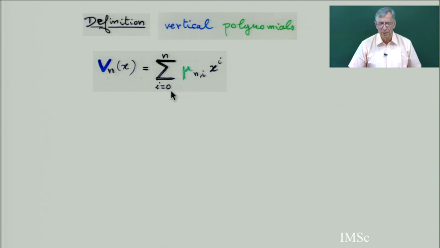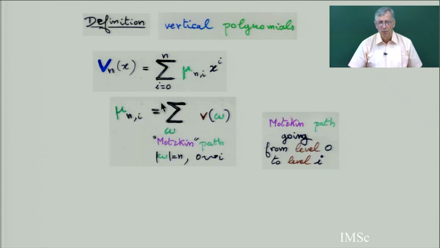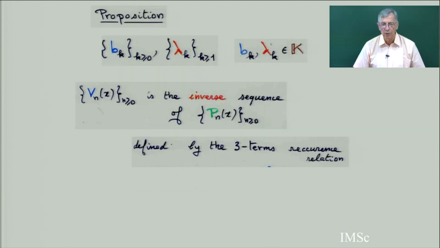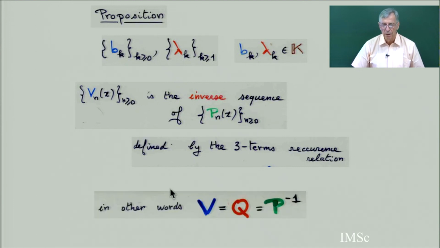We gave an interpretation in terms of the vertical polynomial. A vertical polynomial is the polynomial sum of mu n i x to the power i, where mu n i is the sum of the weight of all Motzkin paths. Between brackets, it means a more general Motzkin path, starting at level 0 and finishing at level i. So this matrix of mu n i is exactly the inverse of the matrix of the orthogonal polynomials.